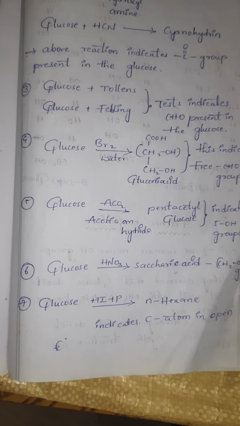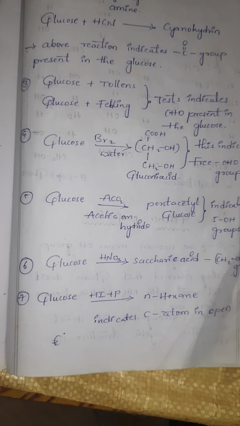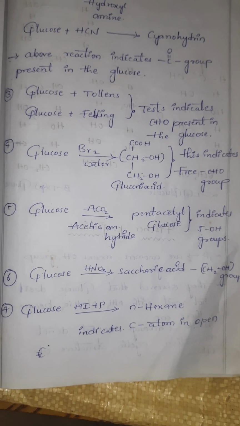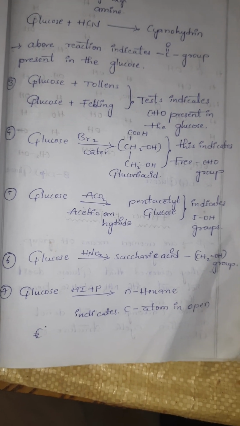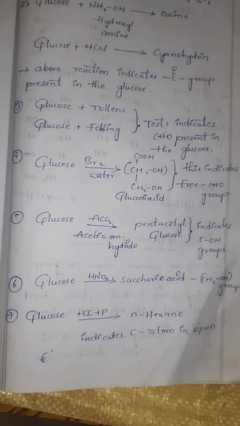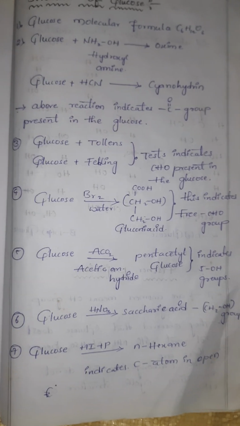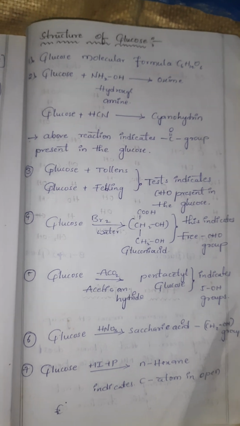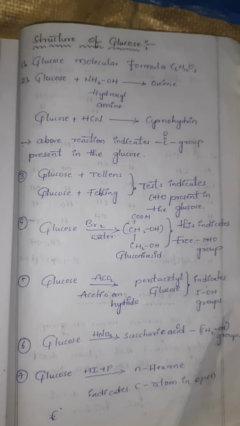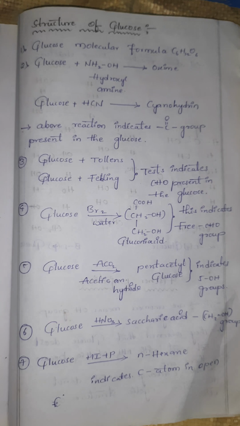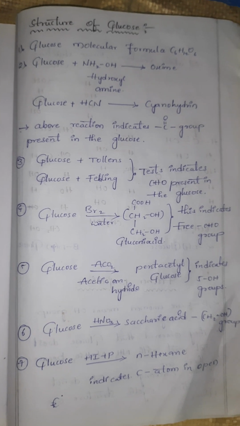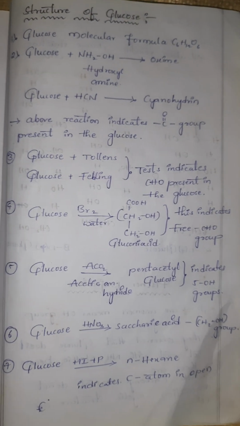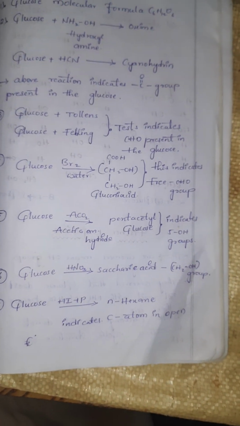Glucose reacts with hydrogen iodide plus phosphorus to form n-hexane. This reaction indicates that the six carbon atoms are in an open chain. Based on the above reactions: glucose reacts with hydroxylamine and HCN, with Tollens' and Fehling's reagents, with bromine water, acetic anhydride, nitric acid, and hydrogen iodide plus phosphorus.